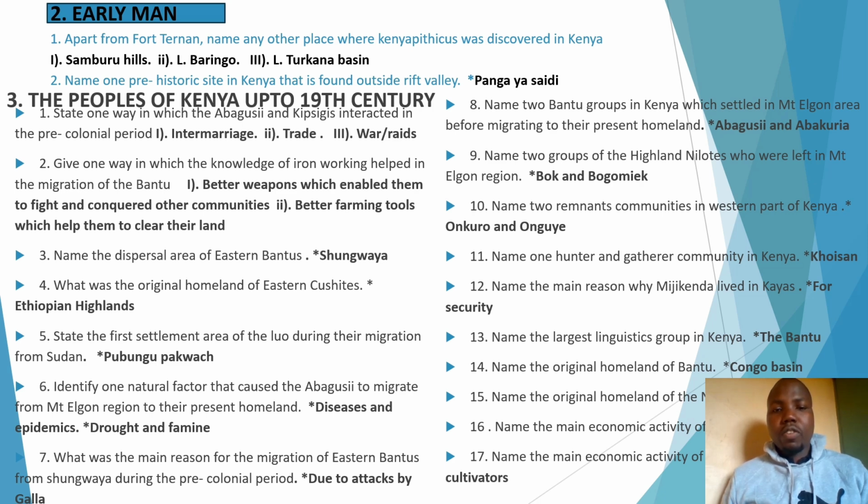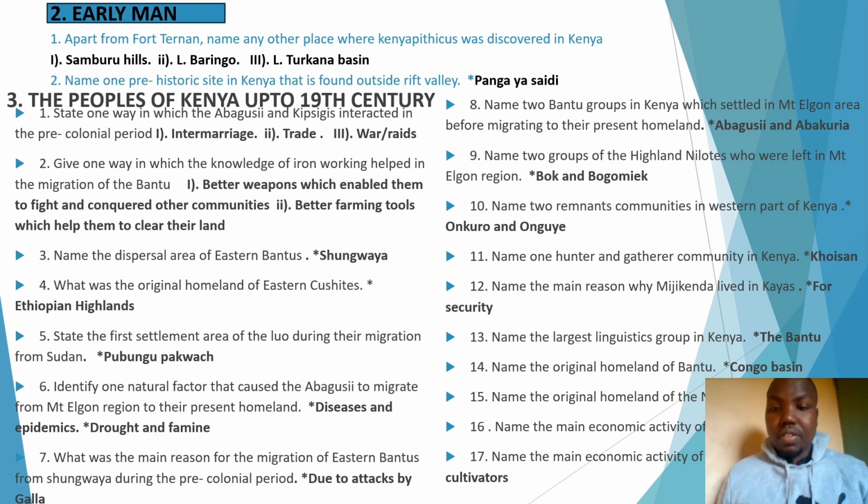Now, question 6. Identify one natural factor that caused the Abakusi to migrate from the Mount Elgon region to their present homeland. Now, when we talk about a natural factor, you can also call it an environmental factor. In this case, for example, we have the reasons why the Kenyan communities migrated. And in those reasons, we could have, for example, natural factors, economic factors, political factors.